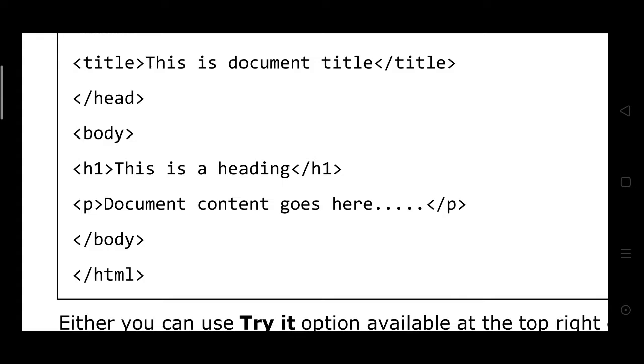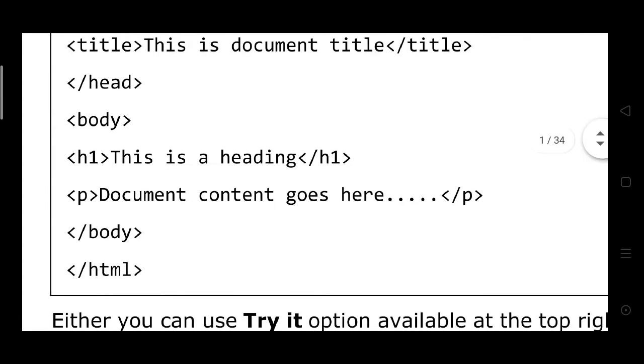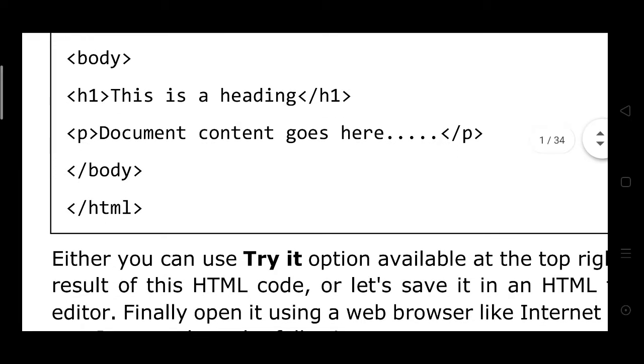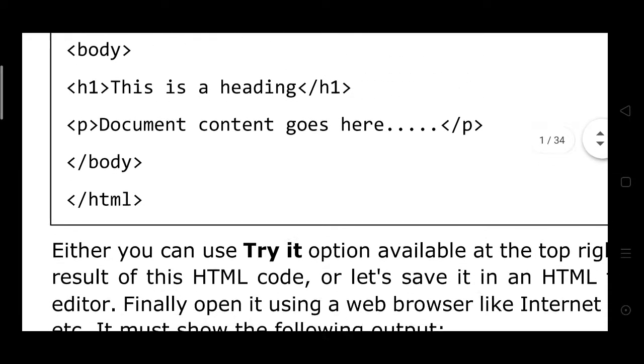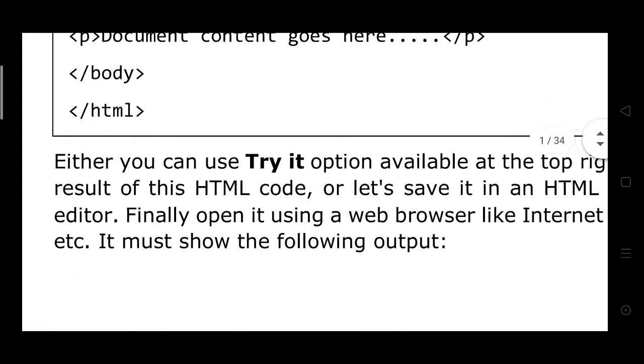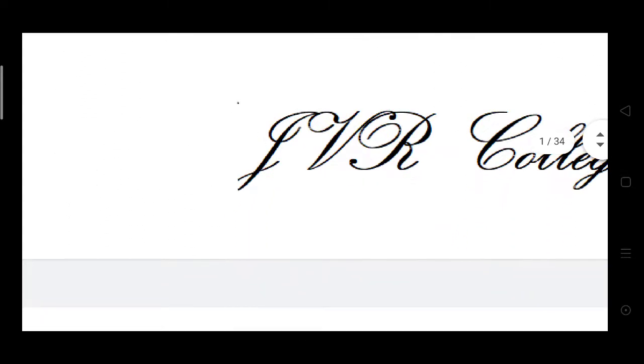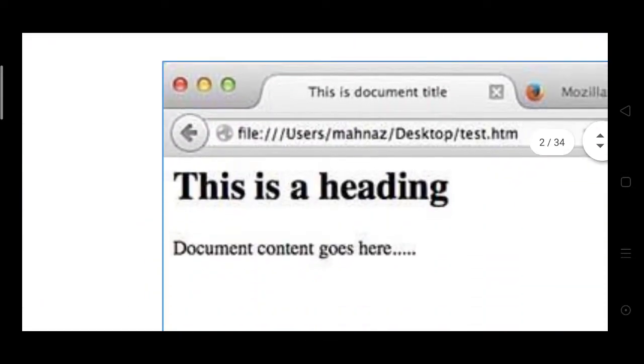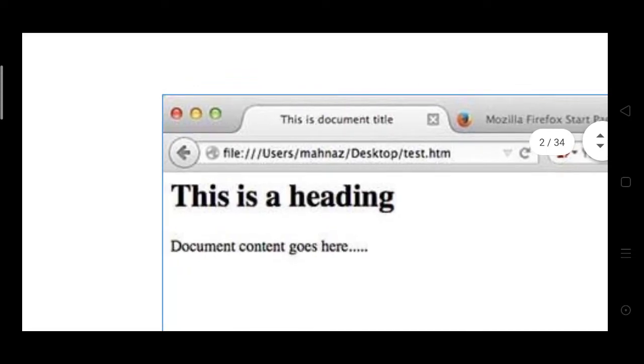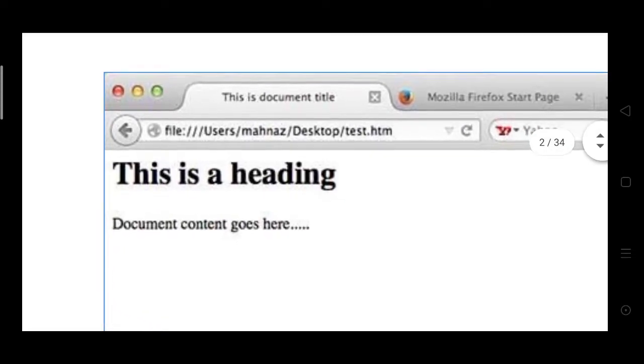Then the paragraph, next paragraph, document content goes here. Only what we write in the body section displays in the output. This is the output.